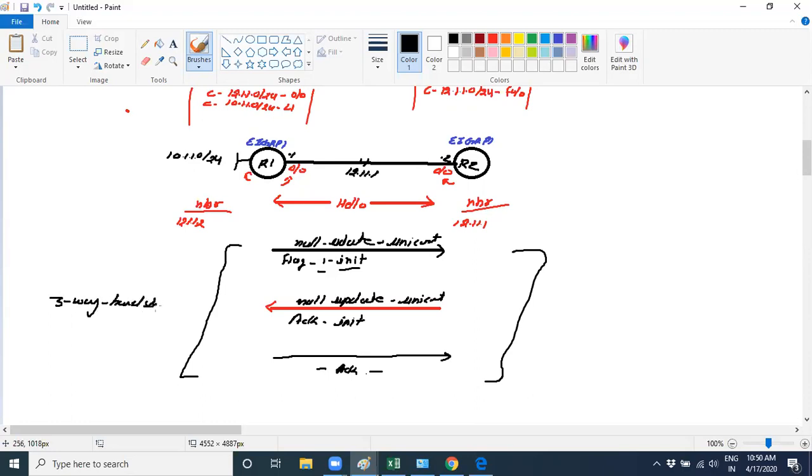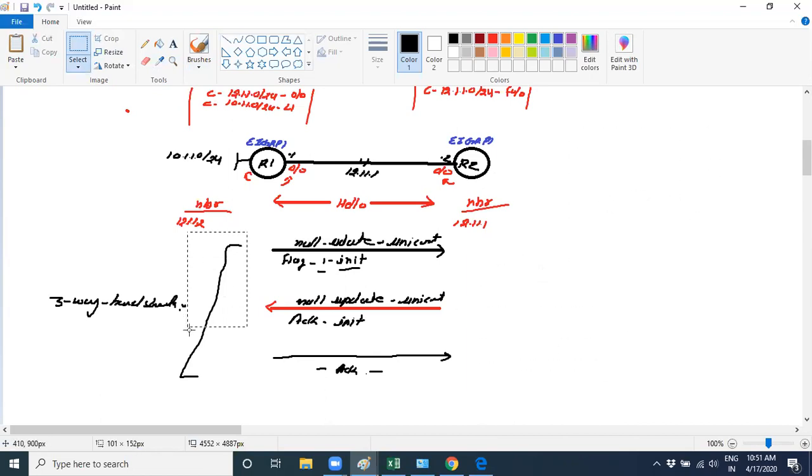Okay. So if R1 is sending an update, we have a sequence number and acknowledgement number. Let's take sequence number 4 and acknowledge 5. When R2 is sending an update, the sequence number will be 6. No, it's not like this. Do you know how TCP uses sequence number and acknowledgement number? There is some information like what would be the sequence number, regarding the acknowledgement I want to receive. It's not like I'm going to increase.